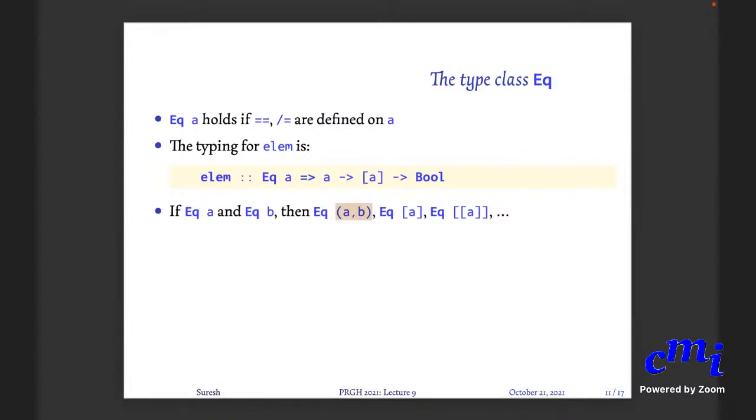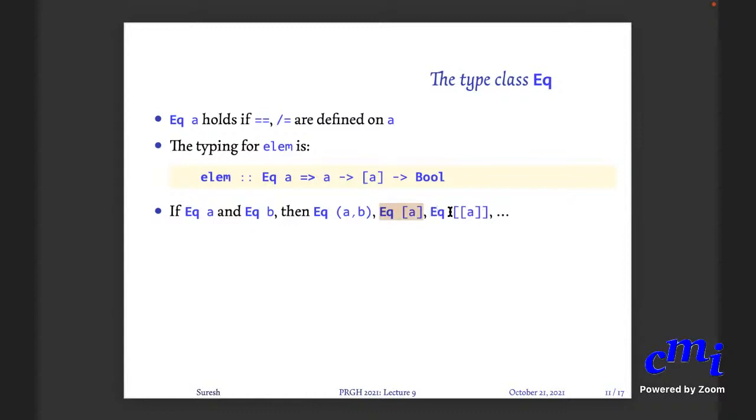How do you check a pair XY and another pair X prime Y prime for equality? Point-wise: X equal to X prime and Y equal to Y prime, right? Both the type of the first coordinate and the type of the second coordinate should support equality. Similarly, if EQ A, then EQ list of A. If elements of type A allow for equality checks, then elements of type list of A also allow for equality checks. How do you check whether two lists are equal? We can check element-wise: first element, second element, third element, exactly. That is it. And similarly, list of A, etc.